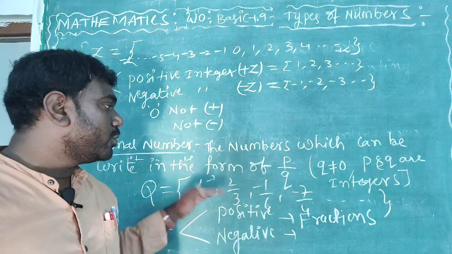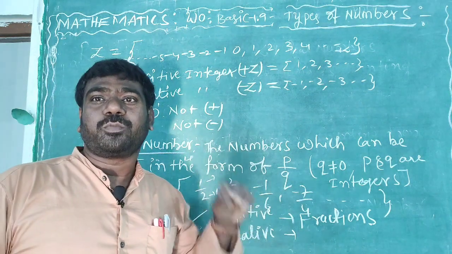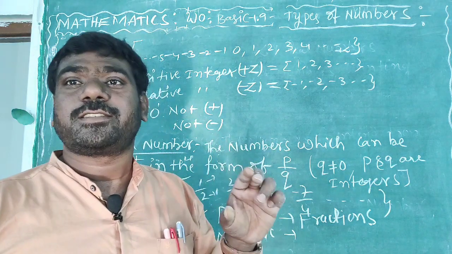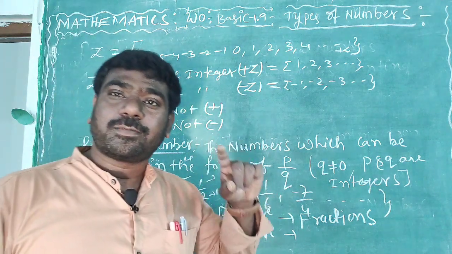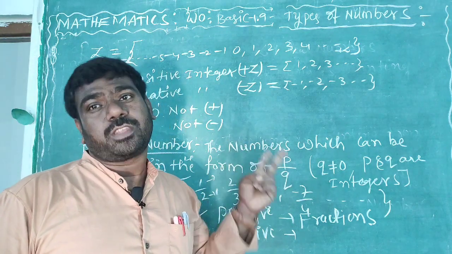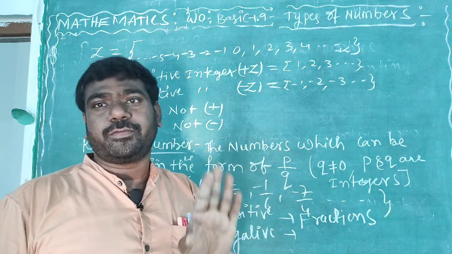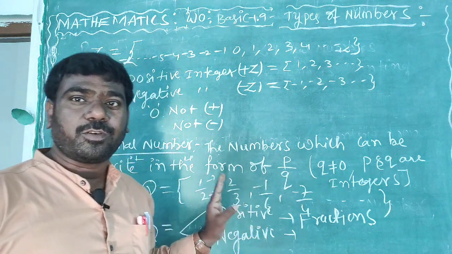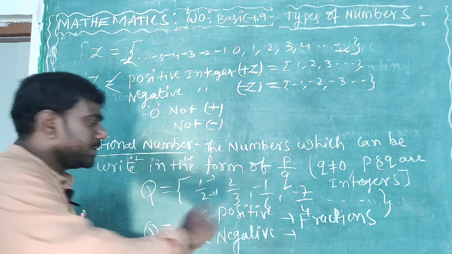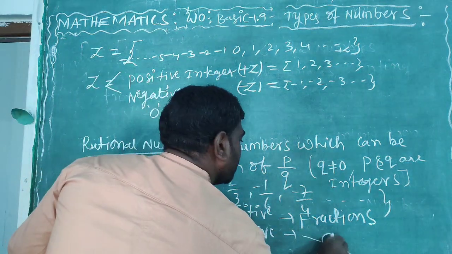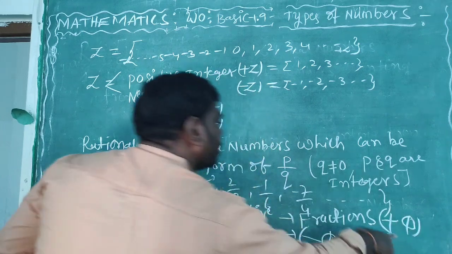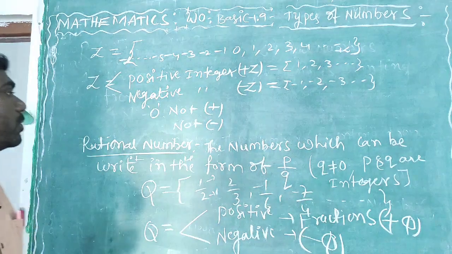Understand here. Again two types, positive and negative. The positive type is called fractions. So the fraction and rational number definitions are both the same, only one condition differs. Understand the concept? Okay. The next type is what? The letter is represented as minus Q or plus Q. Positive means plus Q, negative means minus Q.